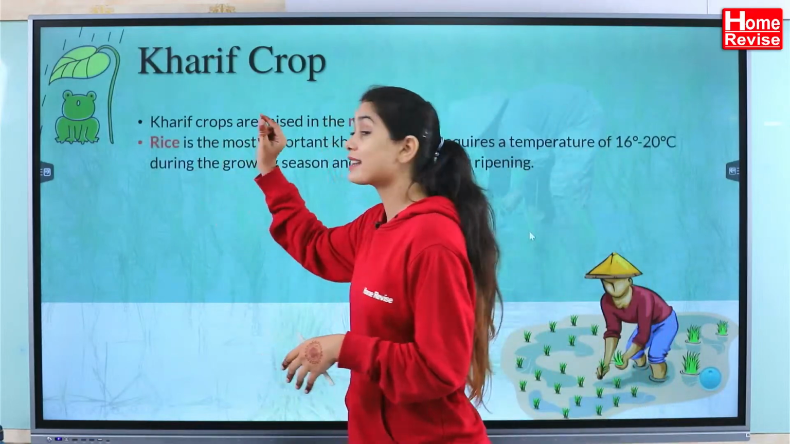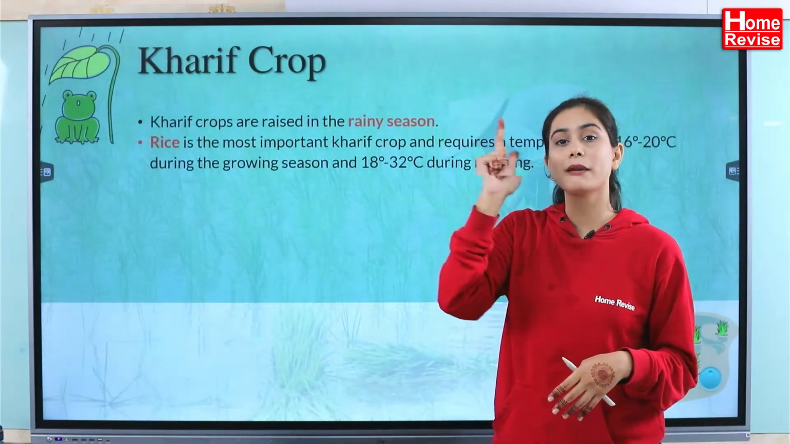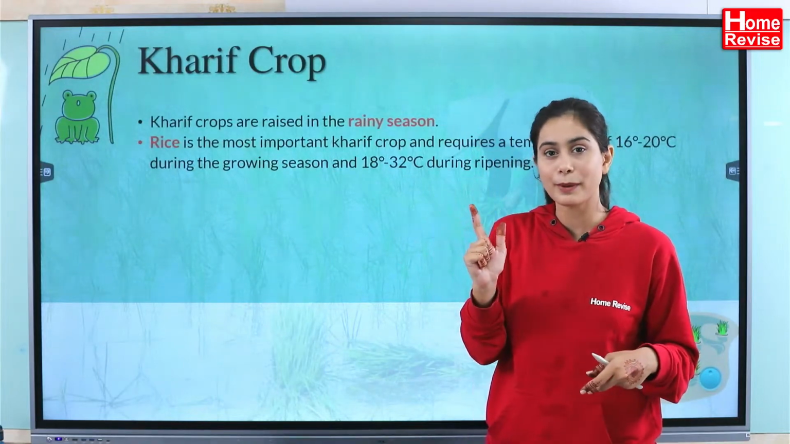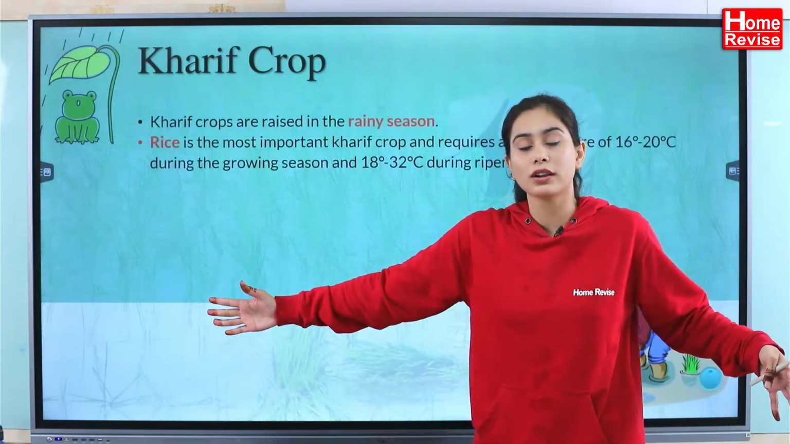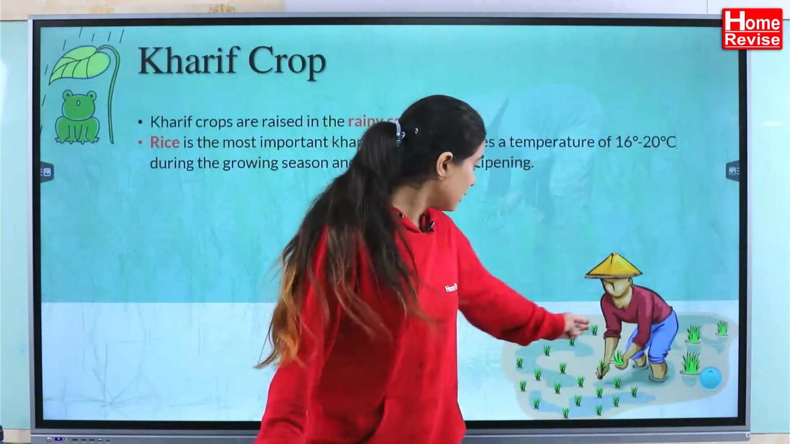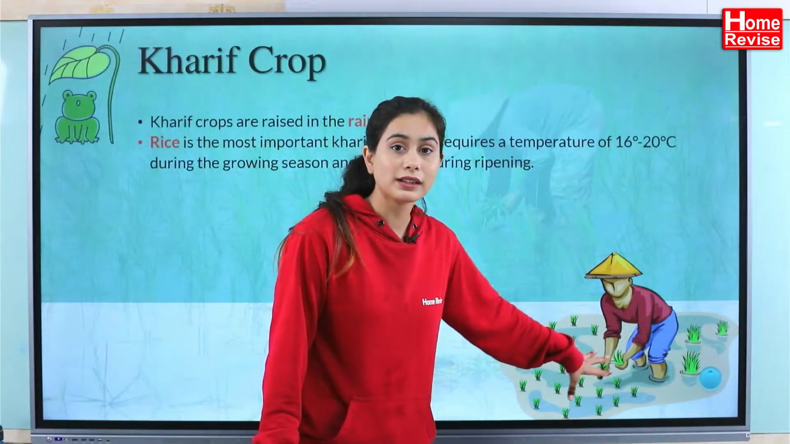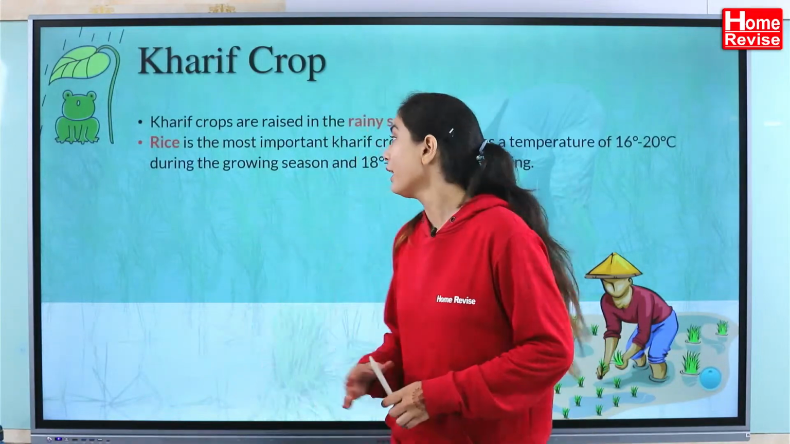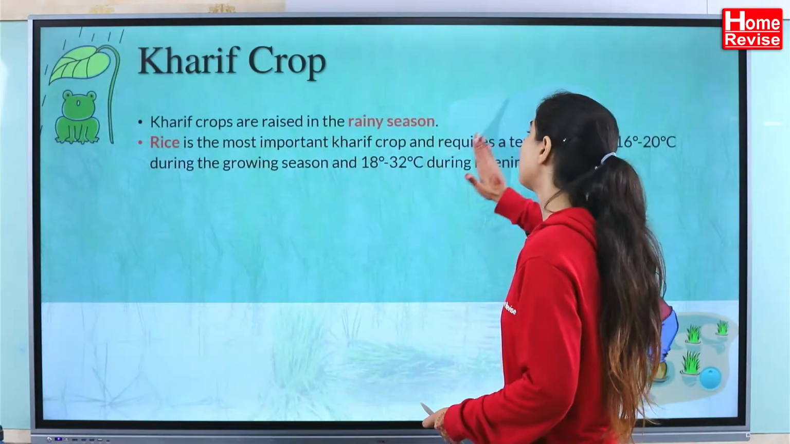Next, rice. Number 1, you will remember paddy fields. You know about the paddy fields. It is flooded with water. It contains a lot of water. Literally in water they are just sowing the seeds. Correct? So rice is the most important Kharif crop.